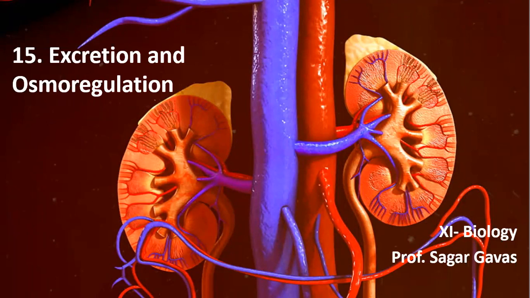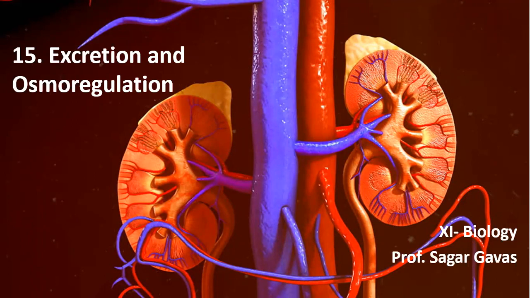Excretion is referred to as elimination of nitrogenous waste product. So separation, collection, and elimination of nitrogenous waste product is known as excretion. Then what is osmoregulation? Osmoregulation is the regulation of water and salt balance in the body. So it is basically regulation of water and salt concentration inside your body.